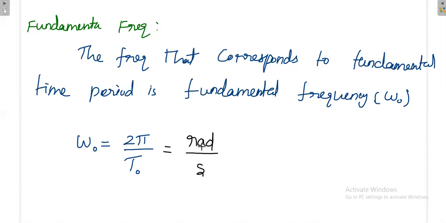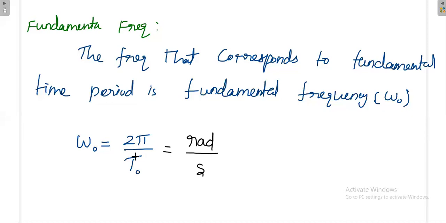When you complete t naught time, you complete one cycle, that means 2 pi radian. So the frequency is how much phase the signal is getting with time, when you complete one time period. So omega naught is equal to 2 pi by t naught. This is the fundamental frequency.